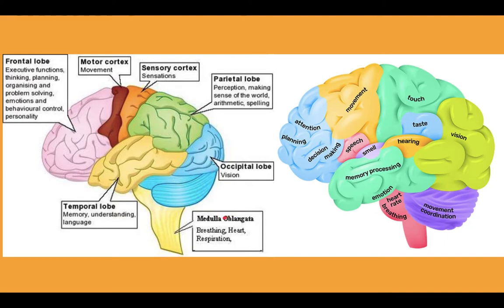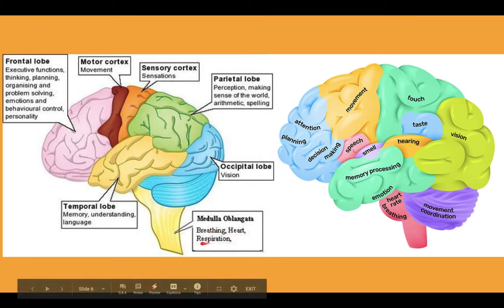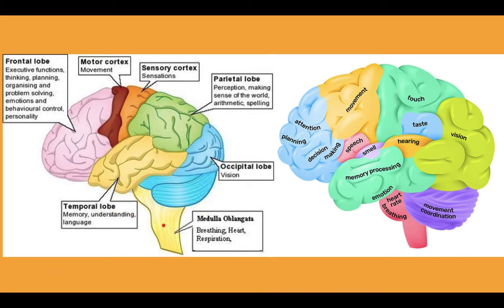Medulla oblongata, which is one of the parts of our hindbrain, is responsible for the control of breathing and heart as well as the respiratory movement or respiration process. That's why it is associated with the respiratory center. Pons also is responsible for these involuntary function controls.